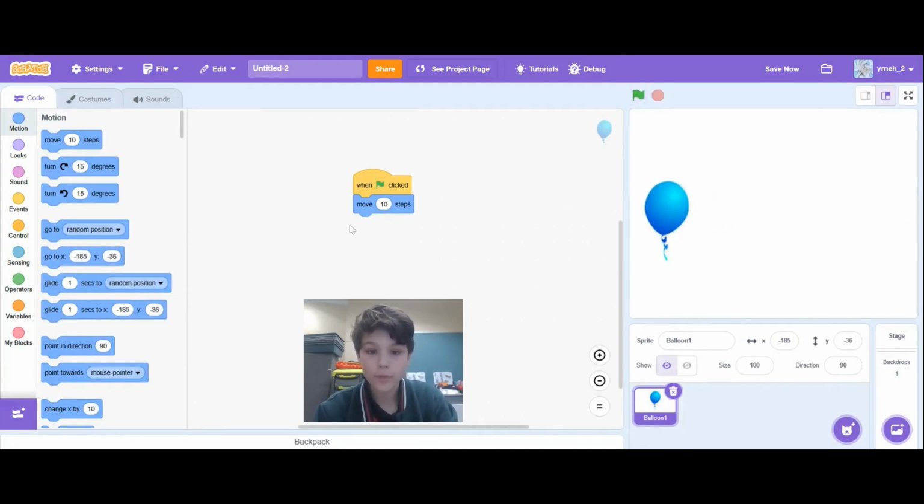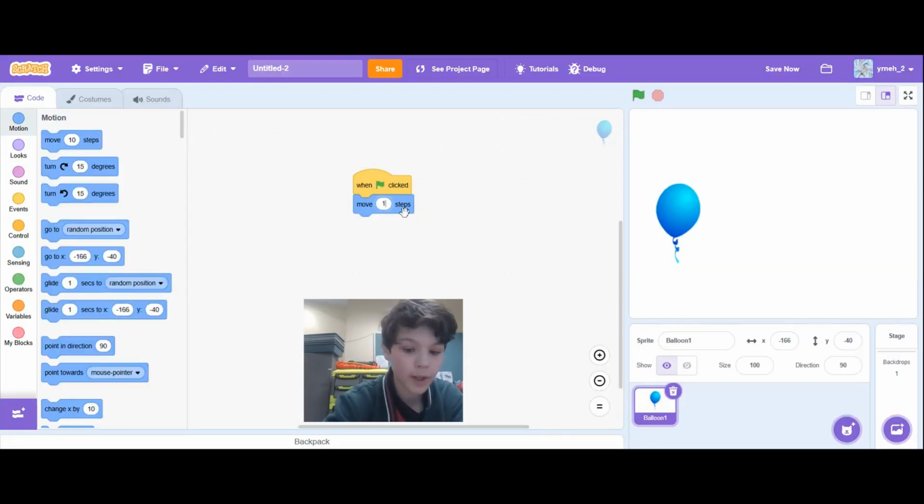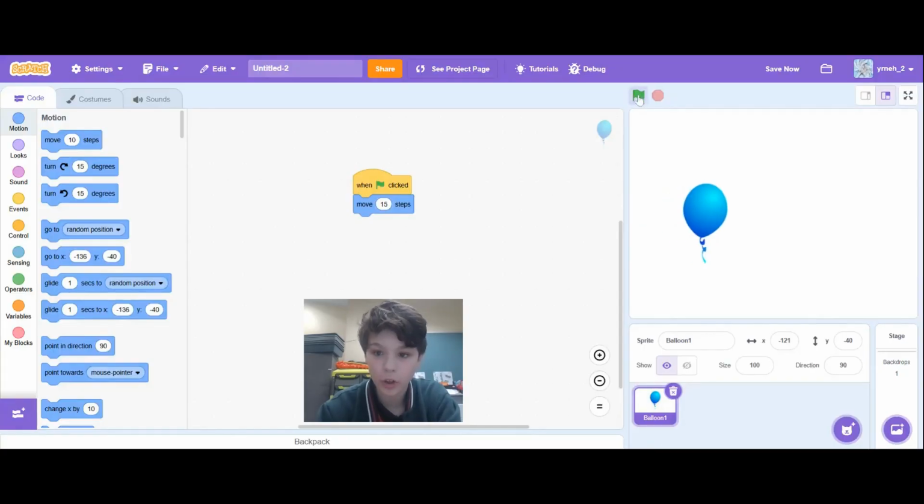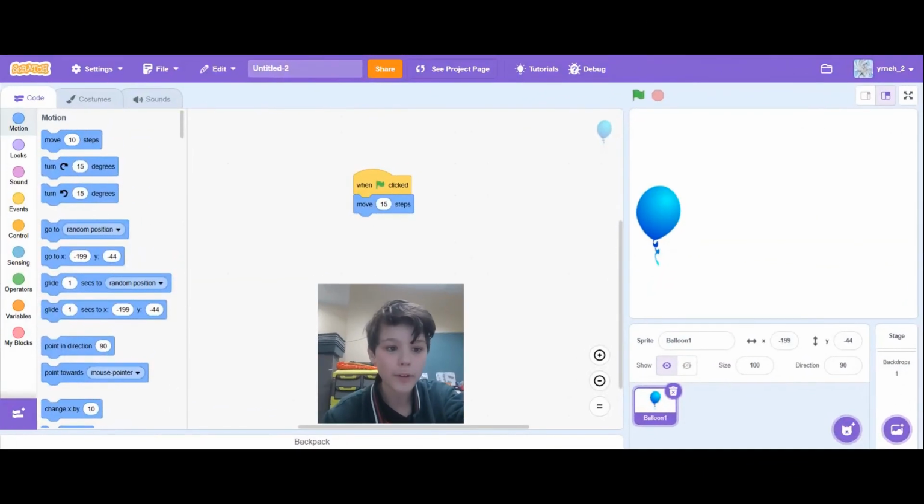So now you can also change it by clicking on here. You could change it to a higher number, like 30, so now it'll move more steps. Or you can change it to 5, which will make it move less steps. I like having 15 when I'm doing a basic thing like this, so that it moves not too big and not too small.